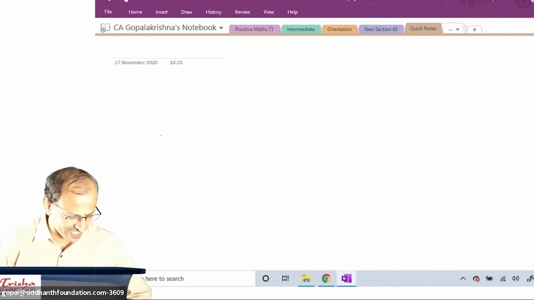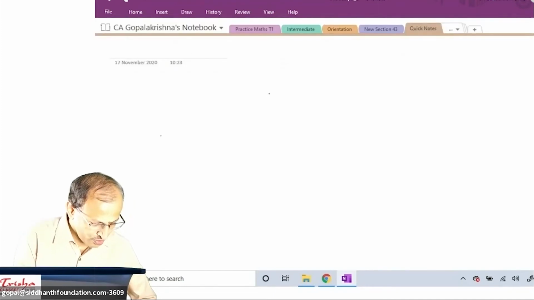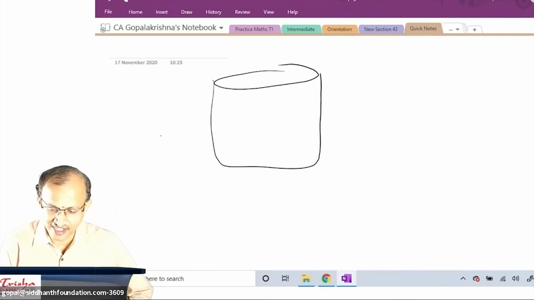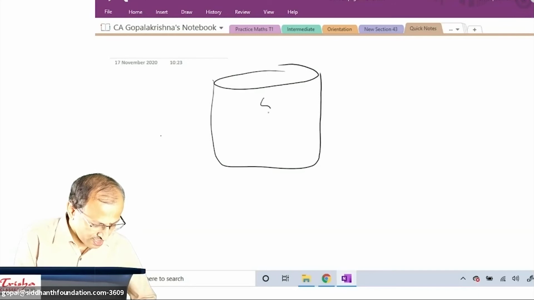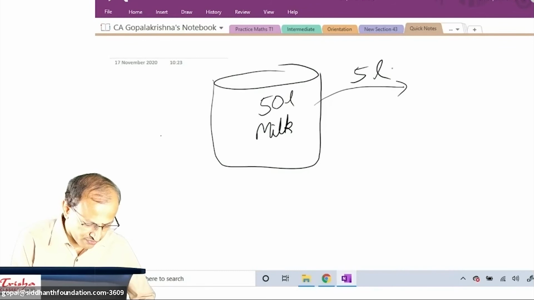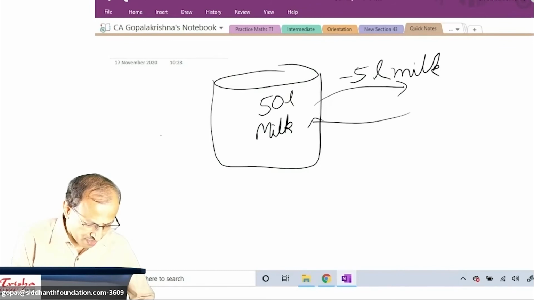Milk and water. Okay, super. I told you, just look at this, and I want to give you a nice idea in relation to your workings. There was 50 liter of pure milk and 5 liters of milk was removed. Remember this puzzle? You added 5 liters of water.